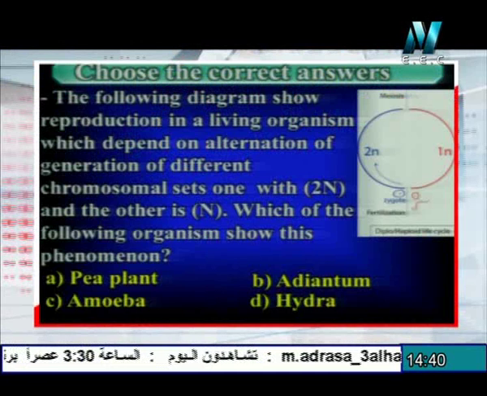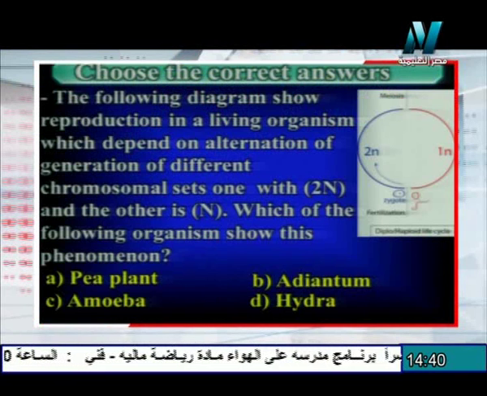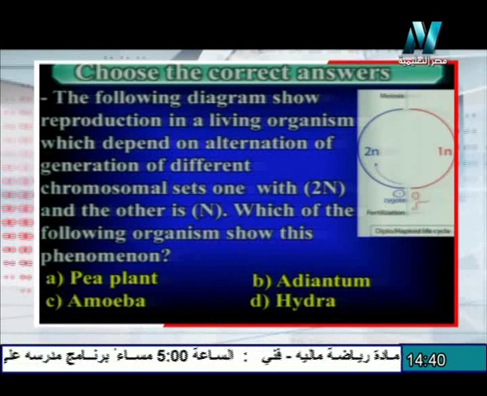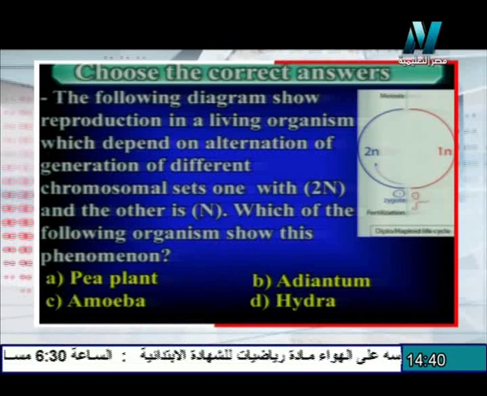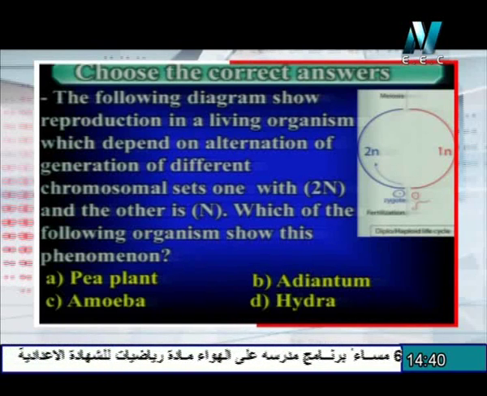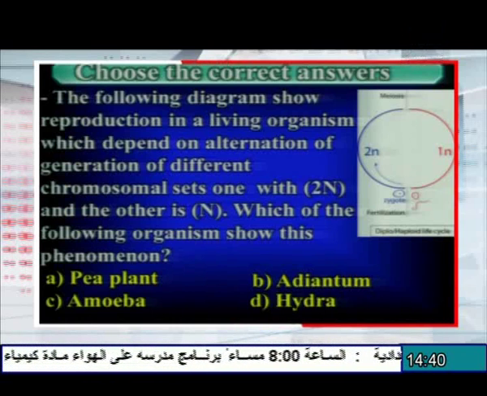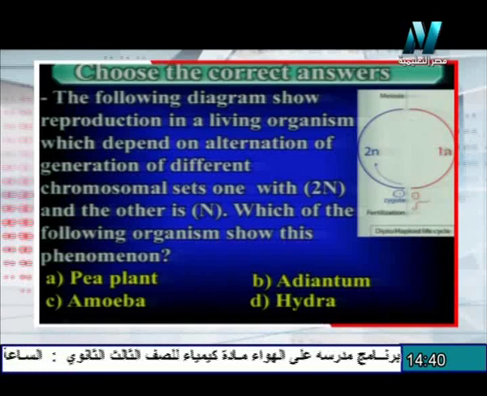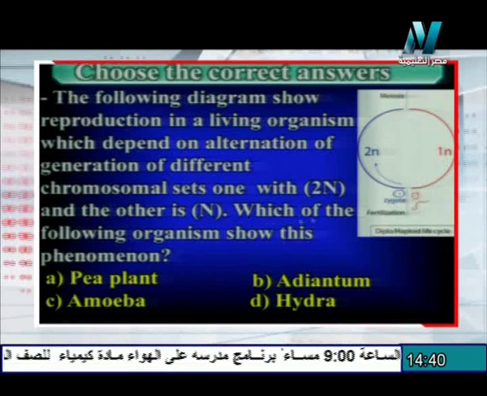The next question. The following diagram shows reproduction in living organisms which depends on alternation of generations of different chromosomal sets, one with 2N or diploid and the other 1N or haploid. Which of the following organisms shows this phenomenon? The life cycle has the chromosomal sets 2N, after that 1N. In this diagram, the 2N divides by meiosis to produce haploid cells or haploid gametes. They fuse to form a zygote and the life cycle is repeated.